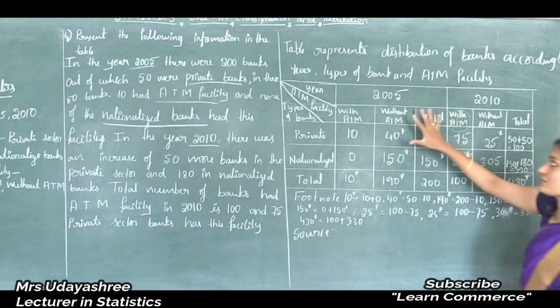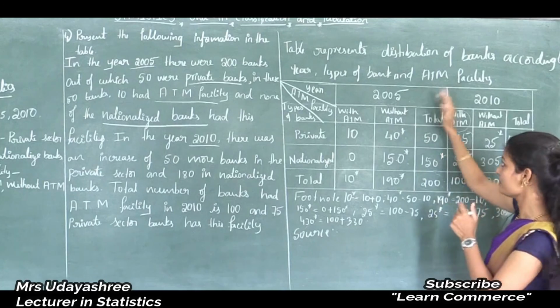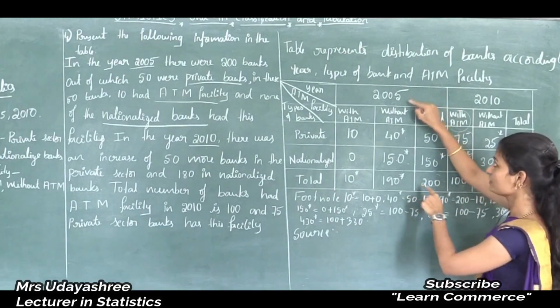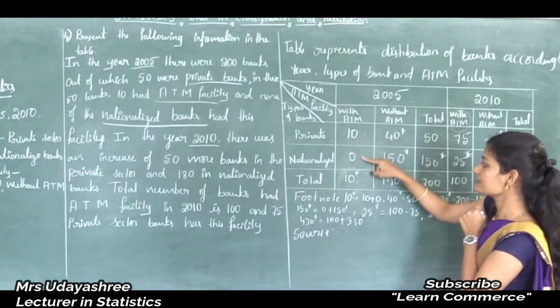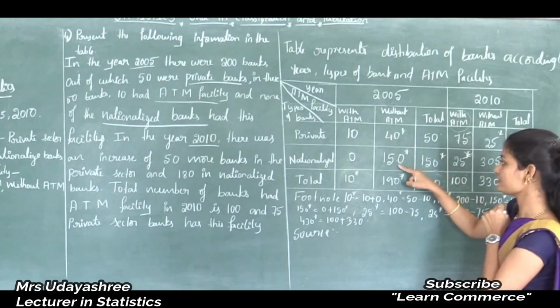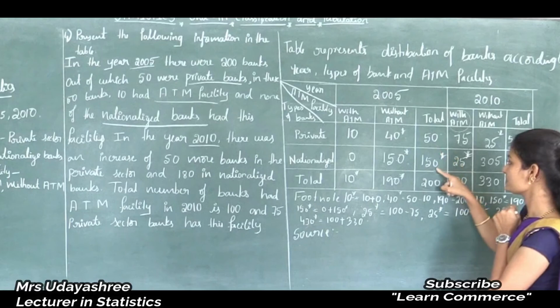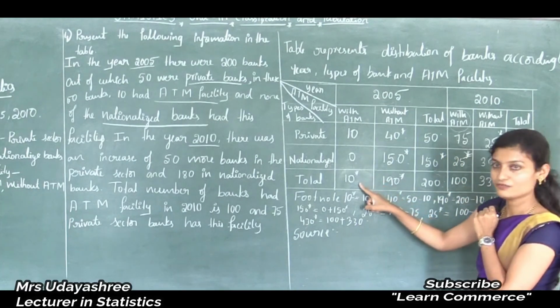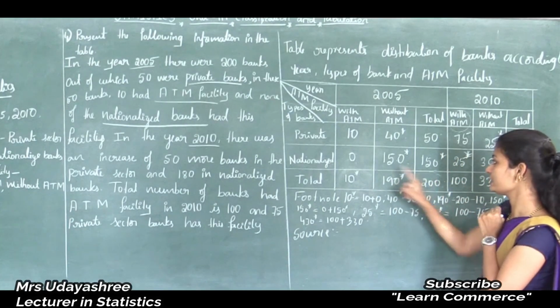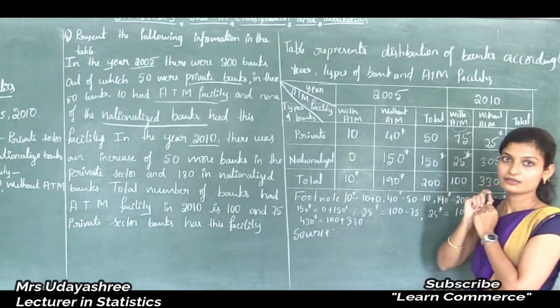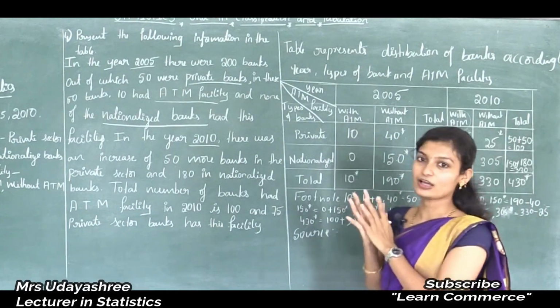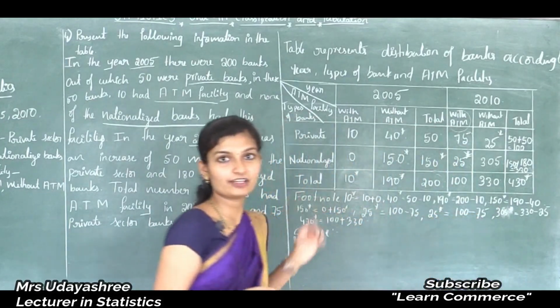Like that, just cross check 2005, in the year 2005. See, just observe the 2005 columns in the table. See, 10 plus 0 is 10, 40 plus 150 is 190, 50 plus 150 is 200. Like that, 10 plus 190 is 200, 0 plus 150 is 150, 10 plus 40 is 50. Yes, this is all about the tabulation of the given information.